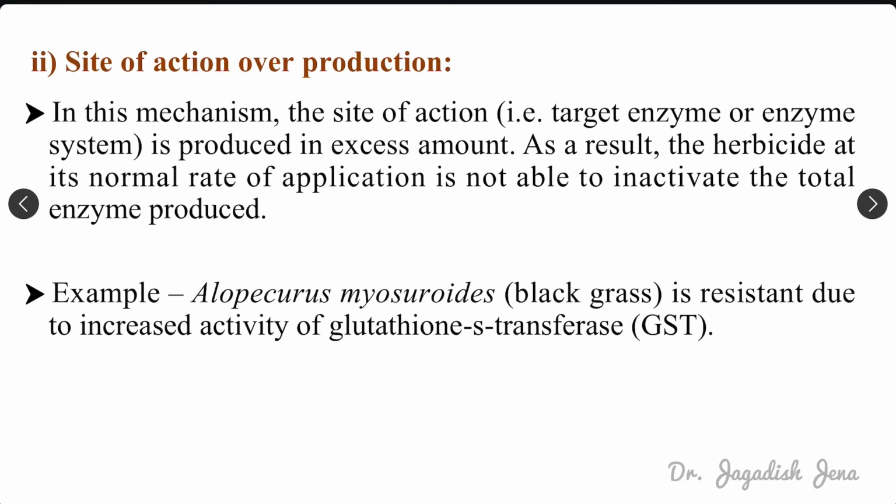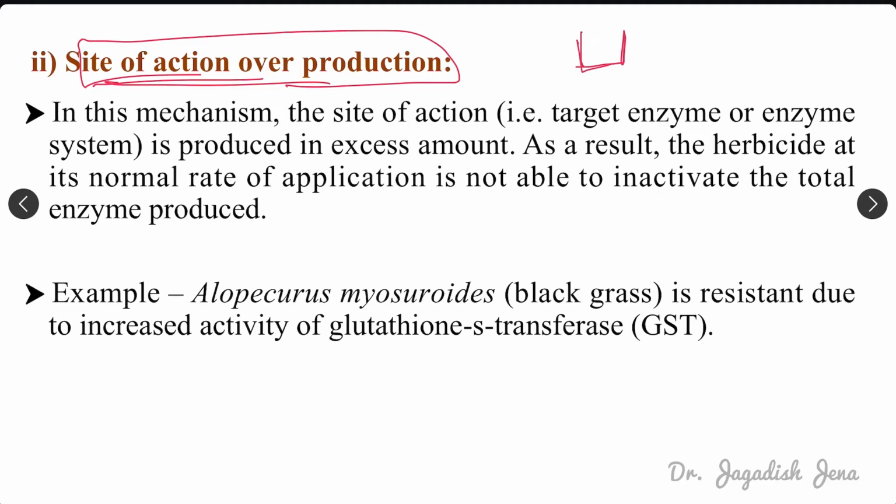Then target site overproduction. Another mechanism is overproduction of the target site. That means if a limited number of target sites is present and we apply herbicide, it will fill those target sites and kill the weed.